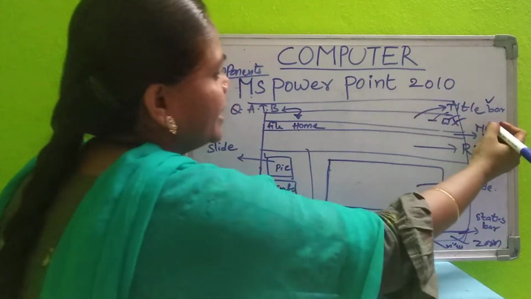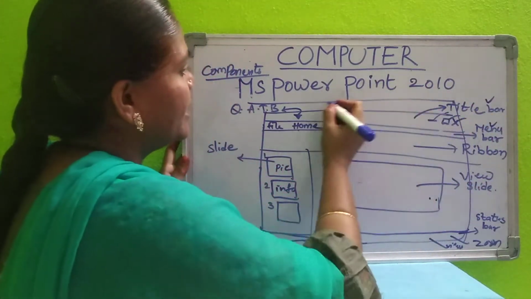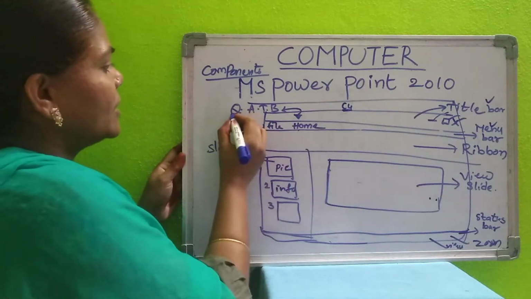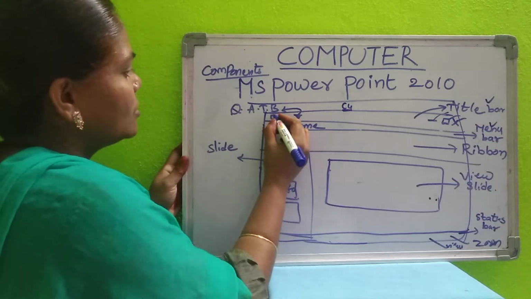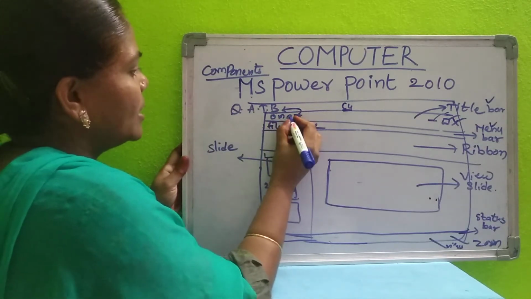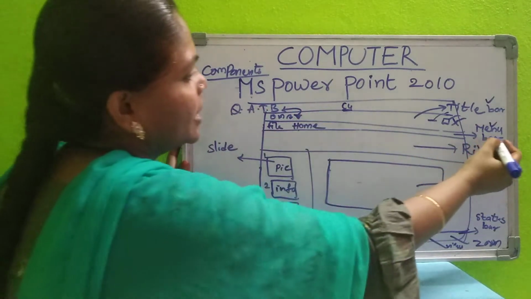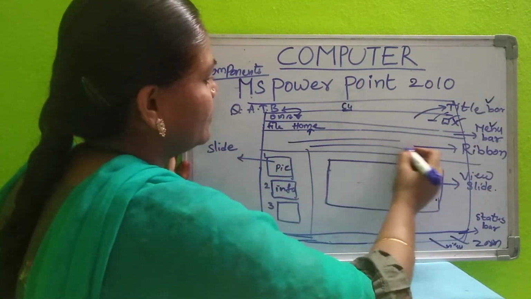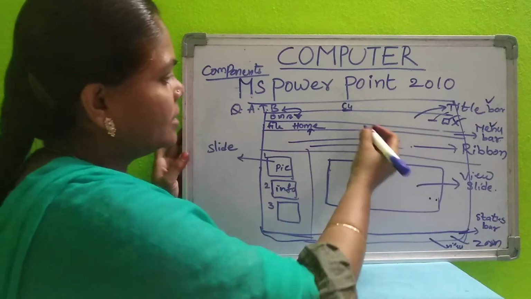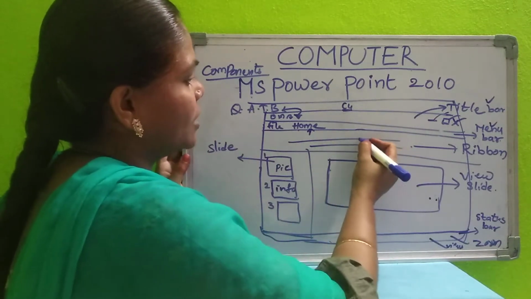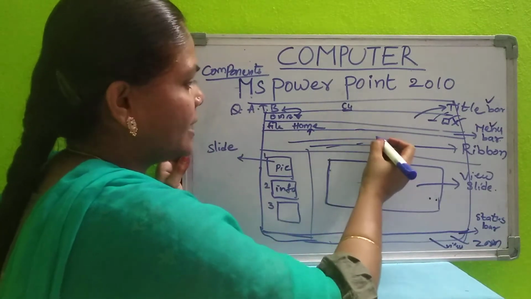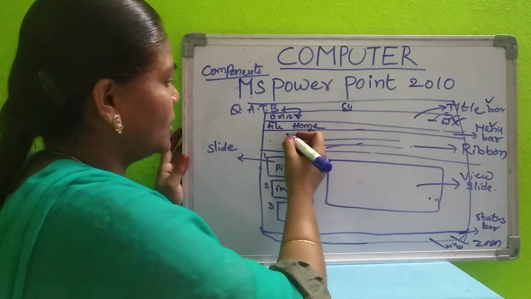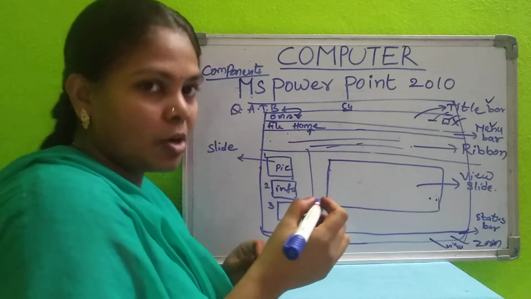Title bar, and this is the menu bar. On the title bar the name will be written. And this is the quick access toolbar. On the quick access toolbar you have the save button, undo button and redo button. So next one is the menu bar, and whenever you click on the home tab, the ribbon will be opened. On this ribbon you can select different handwritings or colors, bold, italic, underline, styles, size of the text, all those you can select. And you can paste any picture, you can cut, copy, you can use those options also.